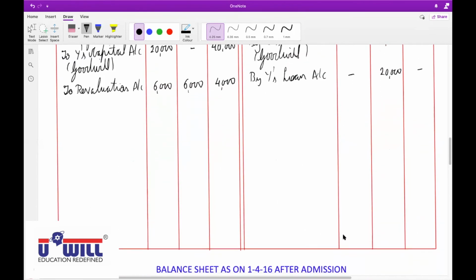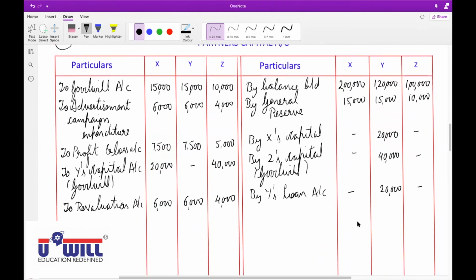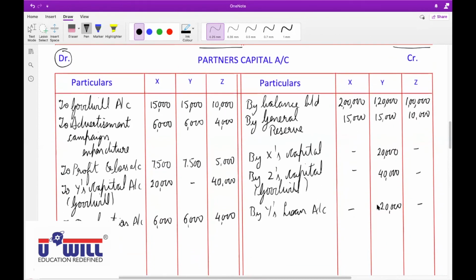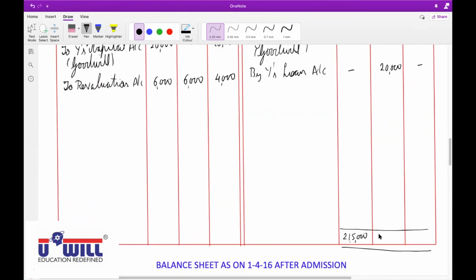Now balancing we will do in the partners' capital account. So credit side 2,15,000 for X. Then 120, 30, 50, 90, 2,15,000 again for Y also.